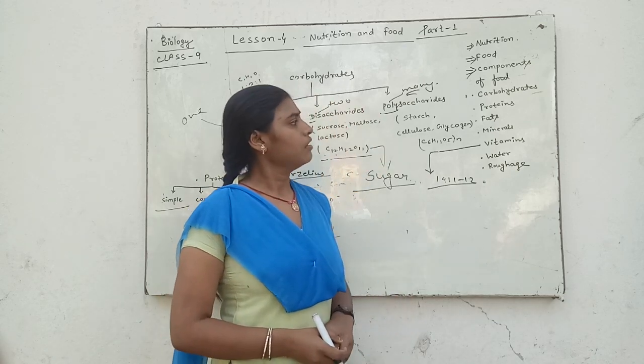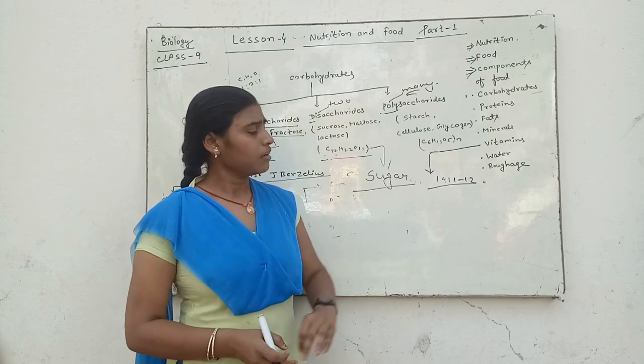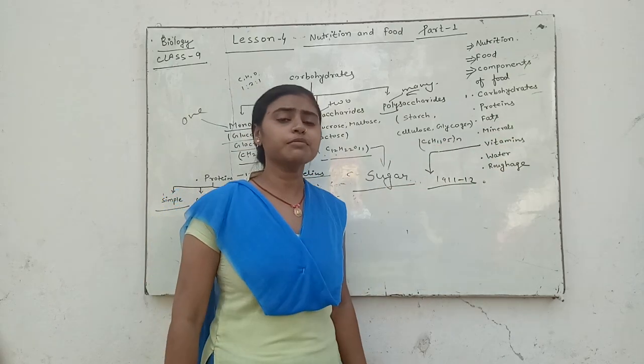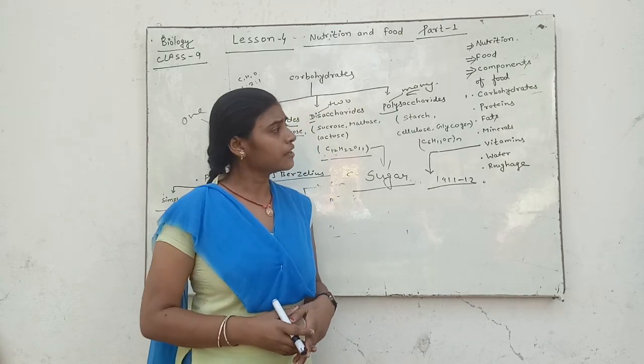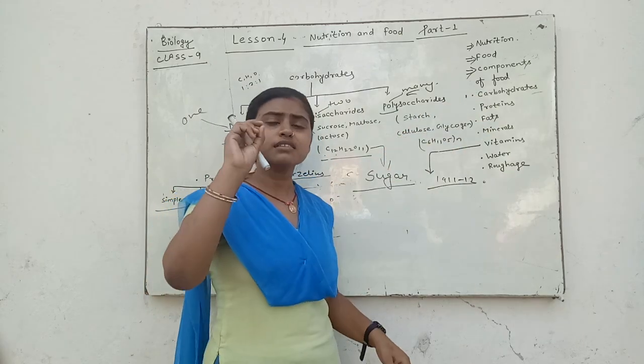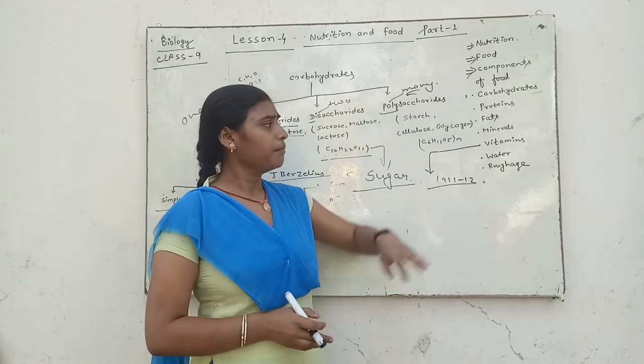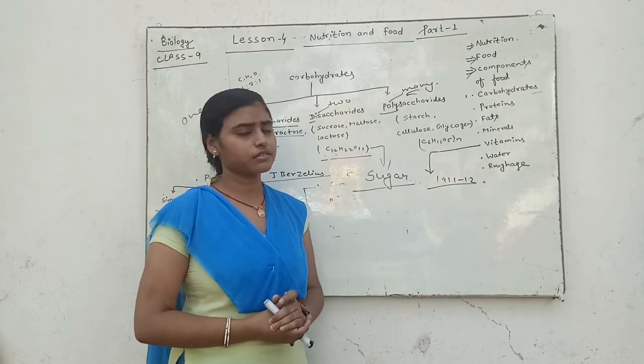Okay, and now we'll discuss fats. Children, there is a very common difference between carbohydrate and fats.